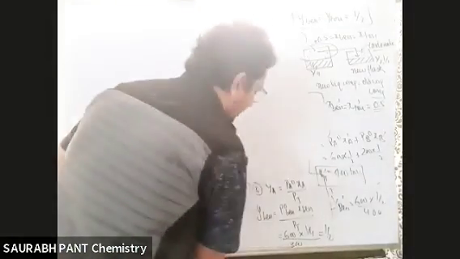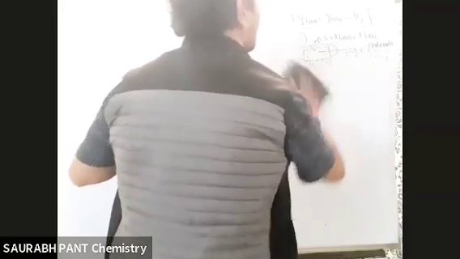Graphical treatment of Raoult's law. So let us see the graphical treatment of Raoult's law. How will Raoult's law be explained in the form of a graph?